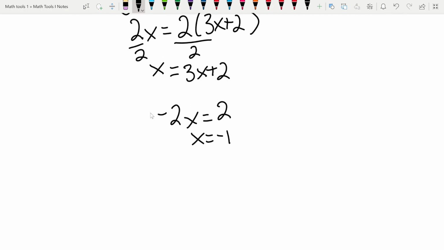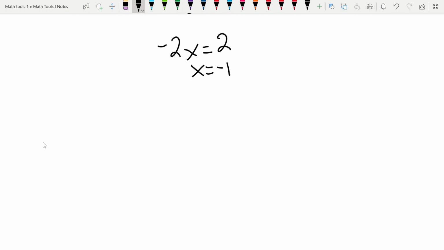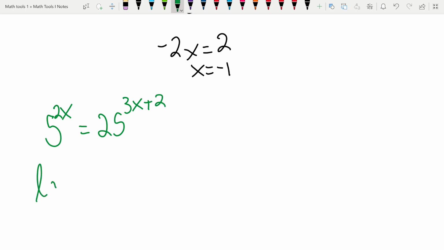So now, like I said, let's do it a couple of different ways here, and make sure that we get the same answer. So now the next way would be, okay, what if we take the log base 25 of both sides? What if we pick the other base?